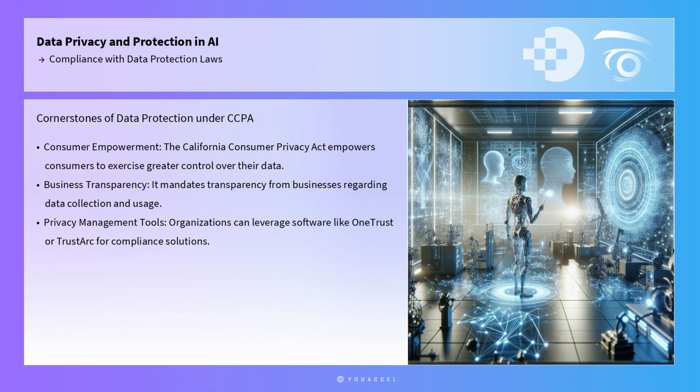Another cornerstone of data protection is the California Consumer Privacy Act, which empowers consumers to exercise greater control over their data. It mandates transparency from businesses regarding data collection and usage, offering consumers rights such as data access, deletion, and opt-out of data sale. Organizations can leverage privacy management software like OneTrust or TrustArc, which offer comprehensive compliance solutions, including data mapping, consent management, and consumer rights request automation. These tools facilitate adherence to CCPA by enabling businesses to manage consumer data requests efficiently and maintain compliance records.